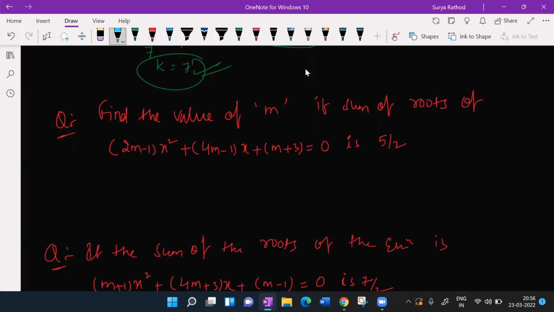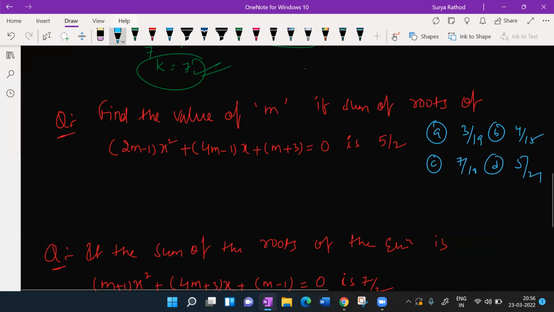Let me read the options so that you can check your answer. You can be confident. Option A: 3/19. Option B: 4/15. Option C: 7/18. D is 5/21. These are the options given to you. So let's see which is going to be correct here.